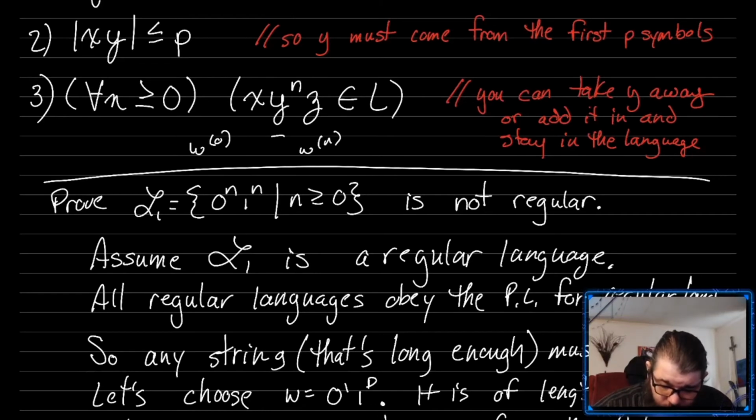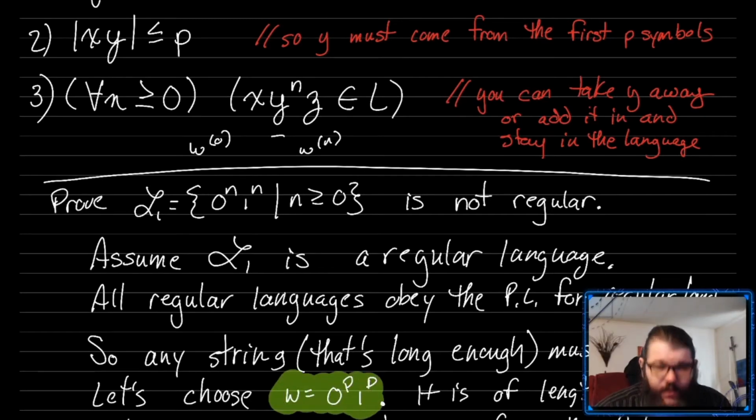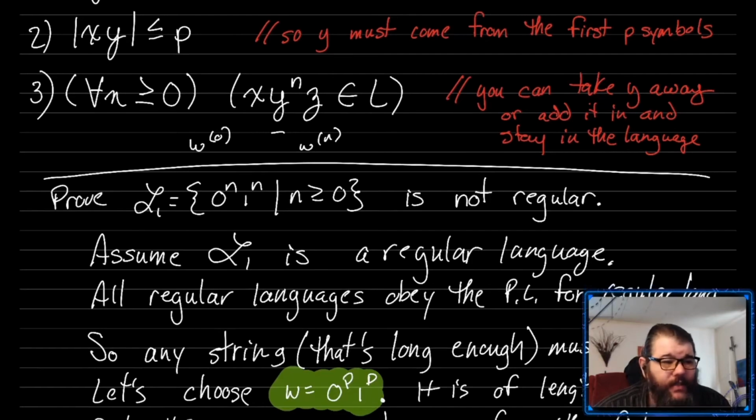Now, sometimes when using this pumping lemma to prove things aren't regular, coming up with this string here is actually fairly challenging. It is not necessarily the easiest thing in the world, and so it takes a little craft. And generally, you want to do your best to try to make the beginning as long as possible. Make it p symbols long if you can. So we choose 0^p 1^p. It is length at least p. It is length 2p.